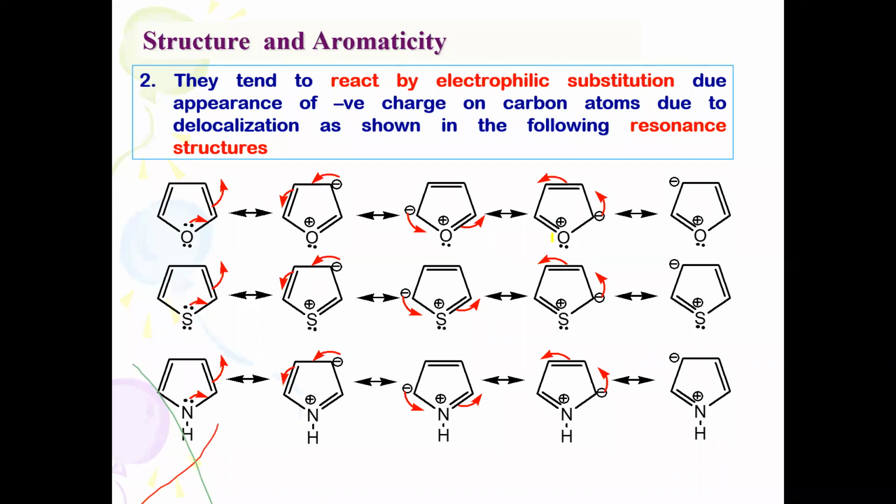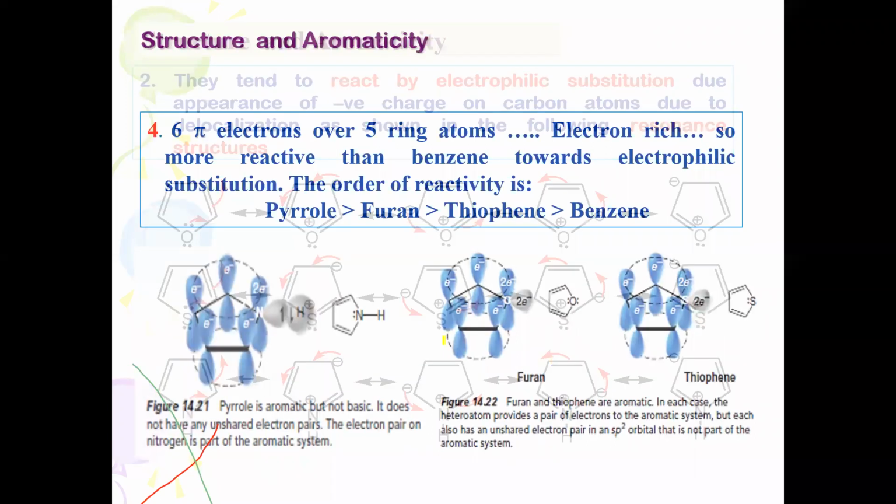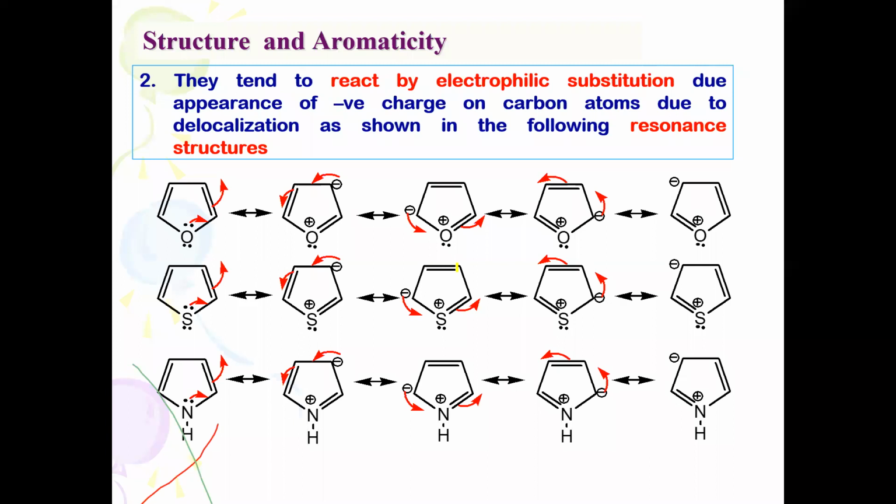Just like benzene, there is movement of pi bonding electrons within the ring system, and the oxygen atom is carrying a positive charge. Here you will find a negative charge and so on. This is another important representation of aromaticity character, the resonance structures of the 5-membered heterocycles. In the examination, for a 2-mark question, they will ask you to write the resonating structures of any one of the 5-membered heterocycles.